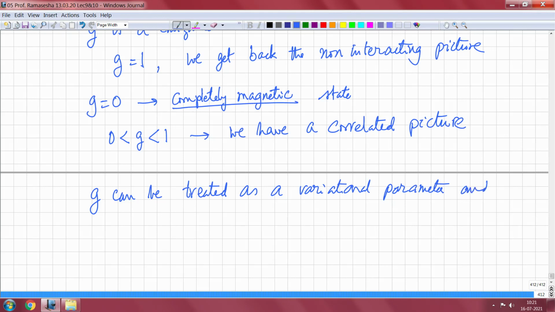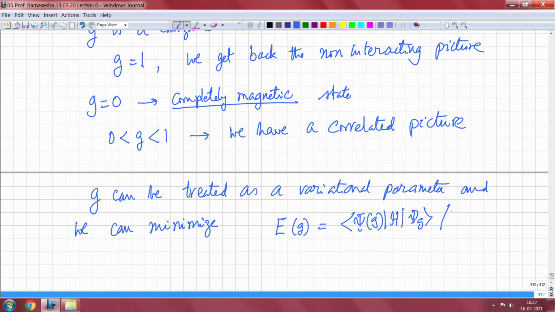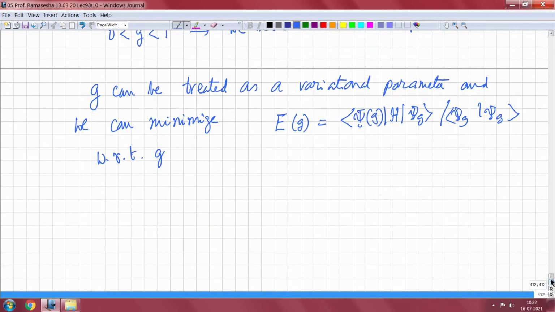And we can minimize E of g, equal to psi g H psi g divided by psi g psi g, with respect to double occupancy. That is a Gutzwiller parameter. Well, for this we have to make certain approximations to the transfer terms. I will not go into those.